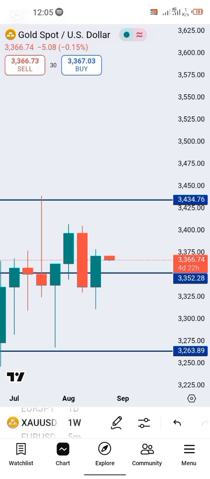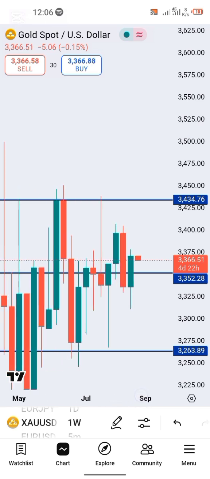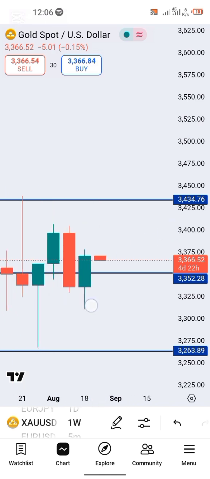I think that was due to CPI or PPI this week, I don't know, maybe FOMC. I don't trade news, so I do not keep in touch with news events. But nevertheless, we got this bullish candle. This previous week closed bullish.